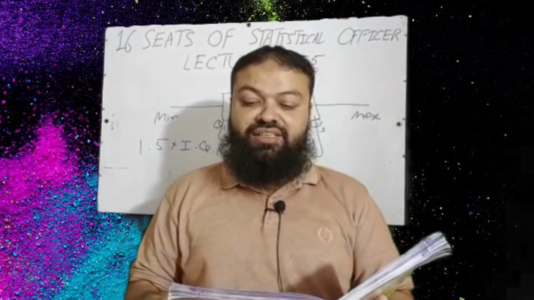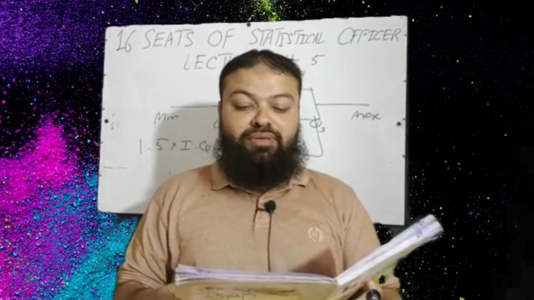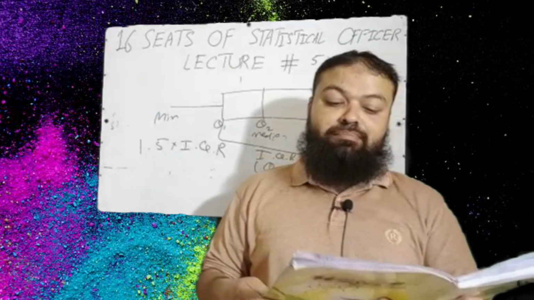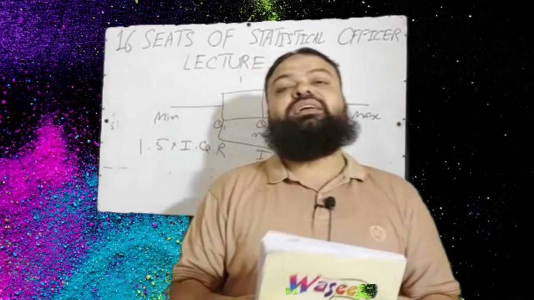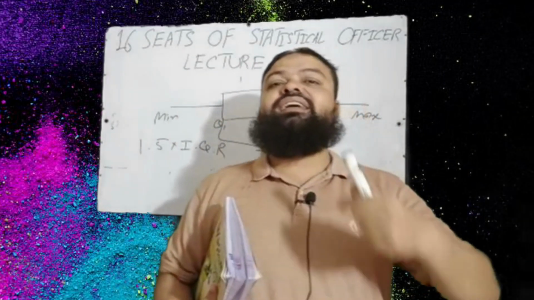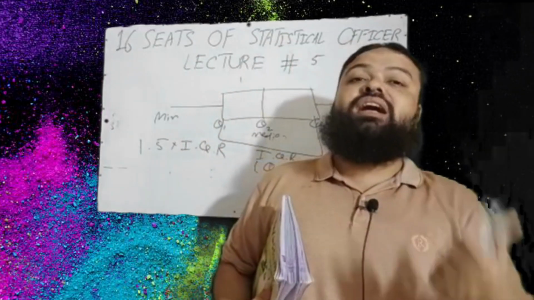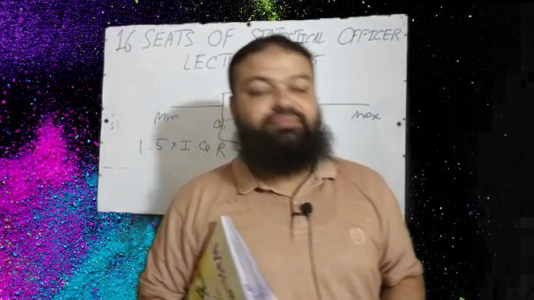Question number 16. The dash is a method of organizing data and is a combination of sorting and graphing. A. Pareto chart, B. pie chart, C. frequency distribution, D. stem and leaf display. It organizes data, it arranges data, it sorts out data, and it graphs it. It is a graph actually. D is the correct option, stem and leaf display.